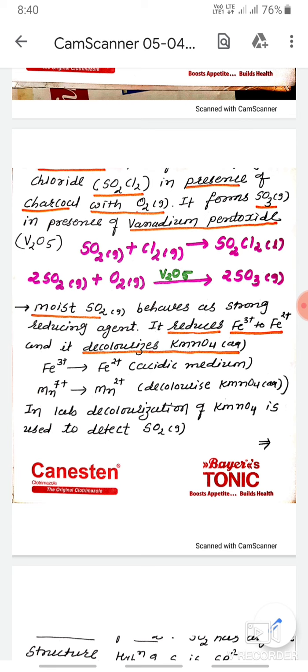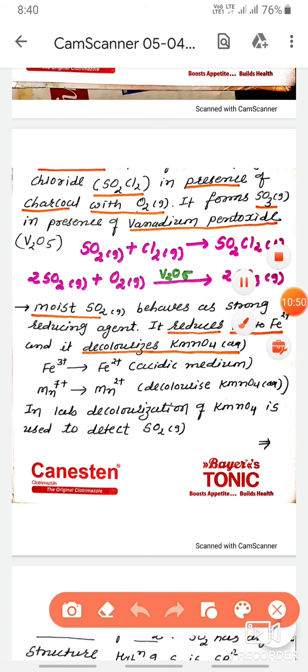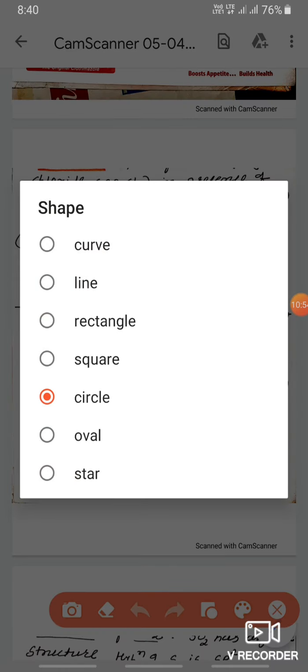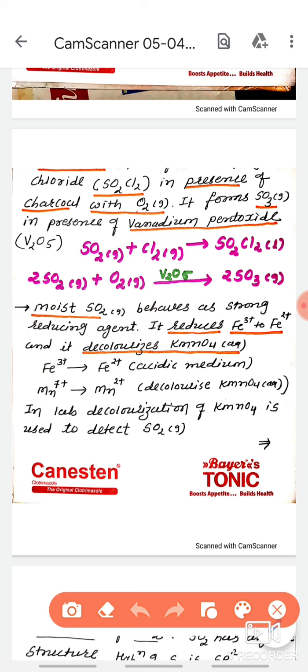So, the most important thing: KMnO4 is useful to detect sulfur dioxide in the laboratory. Decolorization of KMnO4 is used to detect sulfur dioxide in the laboratory.